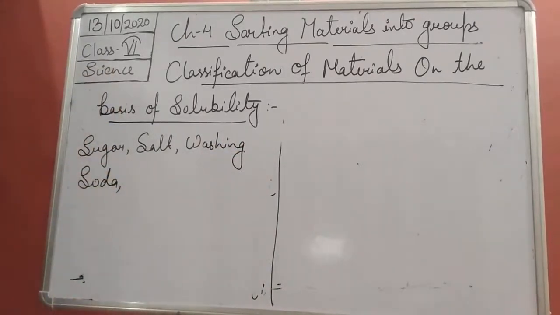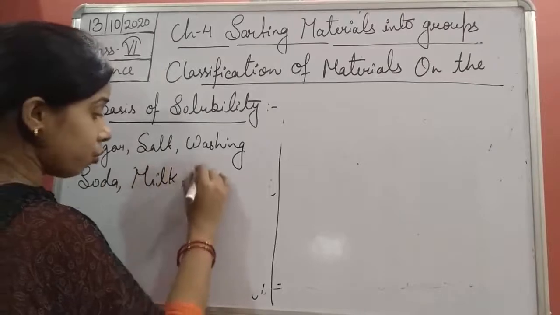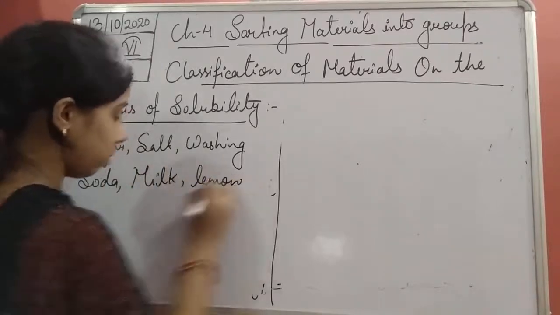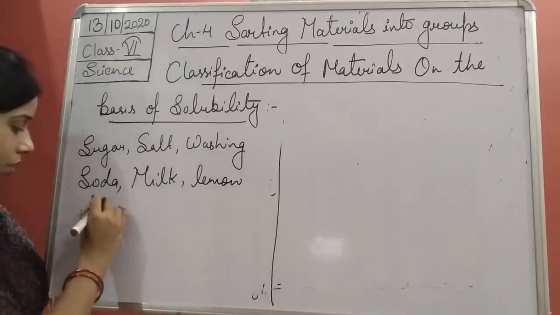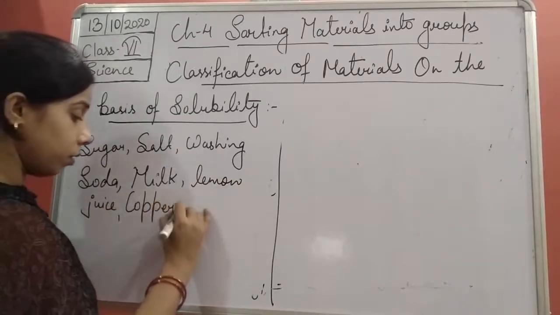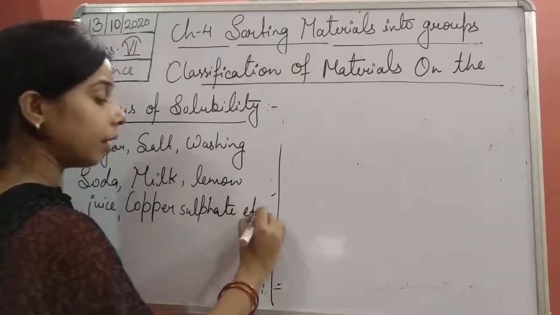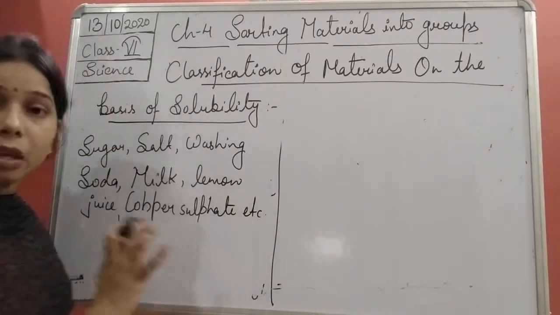Okay, then milk is there, lemon juice is there, copper sulfate is there, etc. Potassium permanganate, all these things are soluble in water.